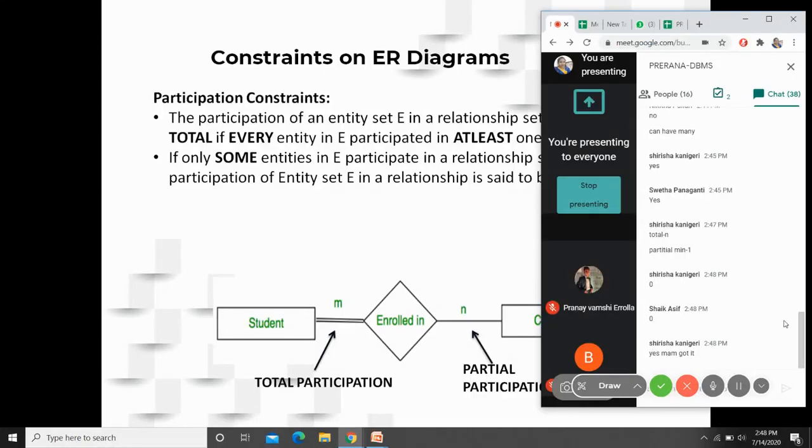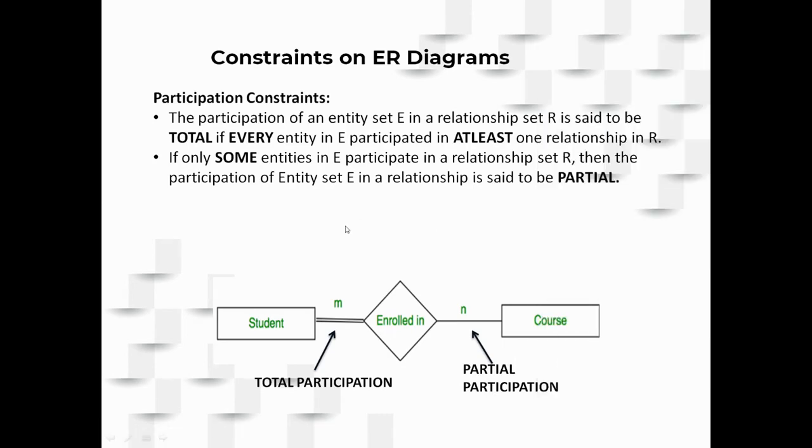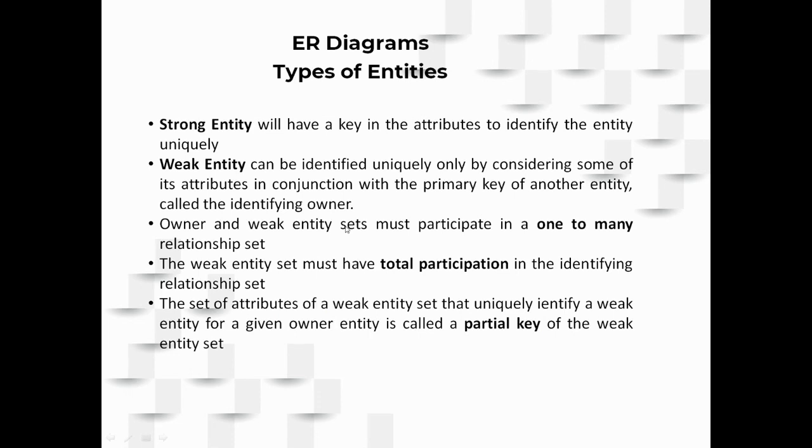The maximum cardinality in both of these cases could be n, because all the students may participate totally. For partial participation, probably all of them may join, right? That is the reason the maximum cardinality is not decided. It is just spoken of as m or n. It depends upon the number of entities that are participating, but the minimum cardinality is fixed. For partial participation, it would be 0. For total participation, it would be 1. Please correct yourself. Okay, so moving further, the types of entities.